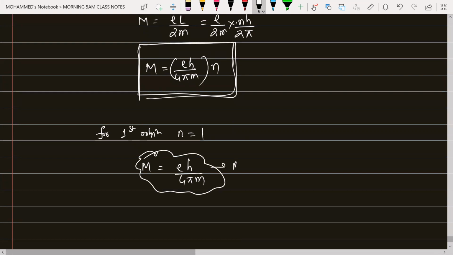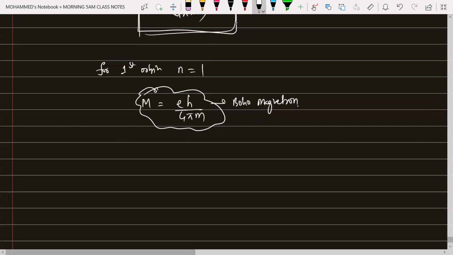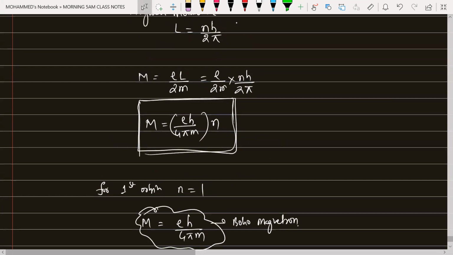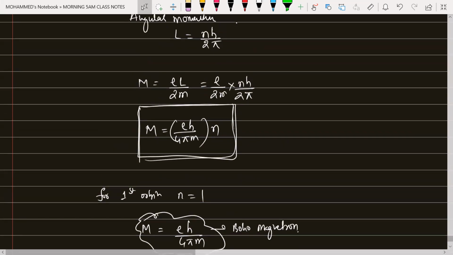This is also called the Bohr magneton for the first orbit. Similarly, for the second orbit, n is equal to 2, third orbit, fourth orbit, like that. That is the reason I have taken it for the n-th orbit. Is that clear, beta? Very, very important formula.